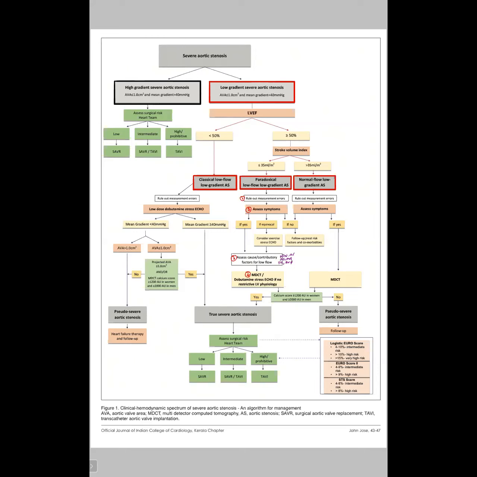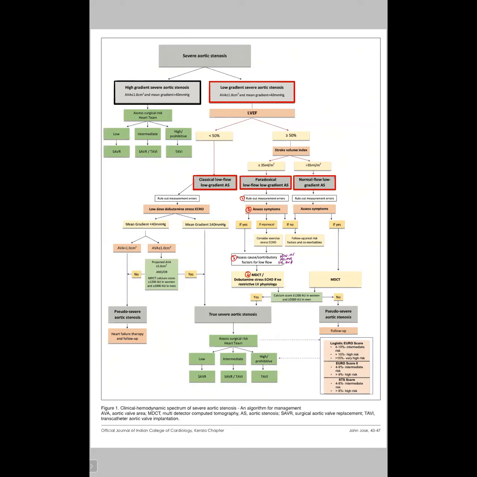And there is another subgroup of patients in whom the gradient is less than 40 because it is moderate stenosis, and the aortic valve area also increases to more than 1. That is because with the increase in flow or contractility, the aortic valve opens adequately, and the AVA is calculated as more than 1. So these people don't need any surgical management. Heart failure therapy and medical management is sufficient.